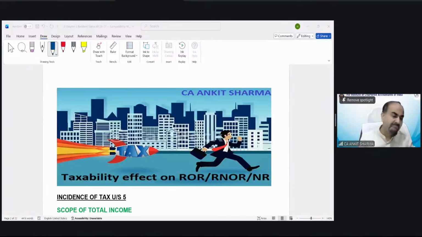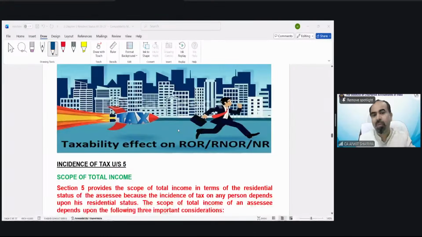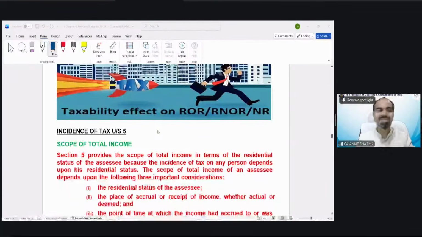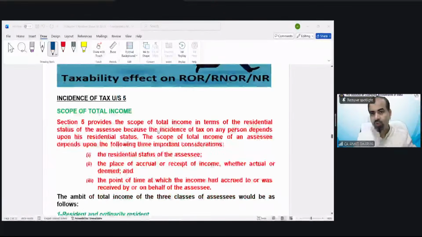So how does it impact the taxability? If you become a resident and ordinary resident, or a resident and not ordinary resident, and so on. That is going to be discussed in this topic of this chapter, that is incidence of tax. Incidence, you can say burden of tax. So now you will understand the reason why we need to find out who is ROR, who is RNOR, who is NR.